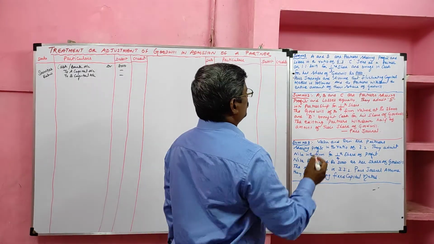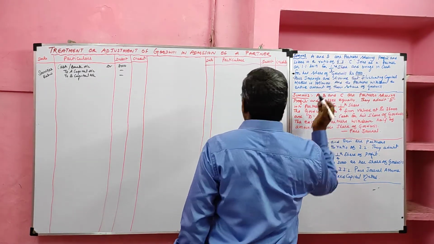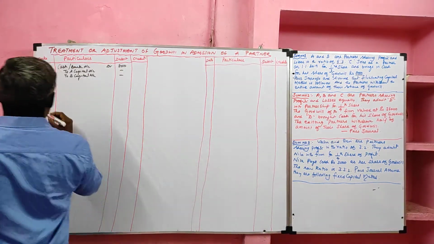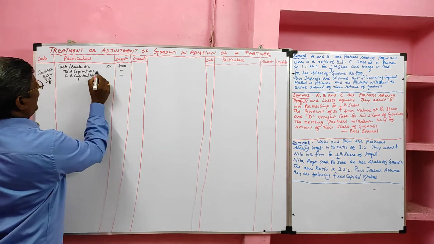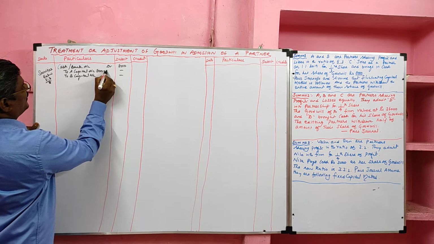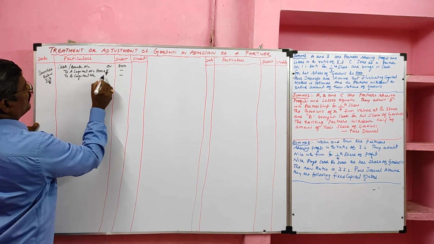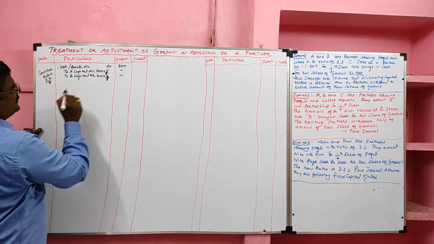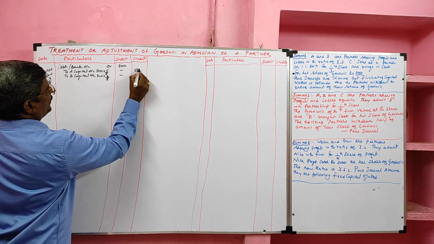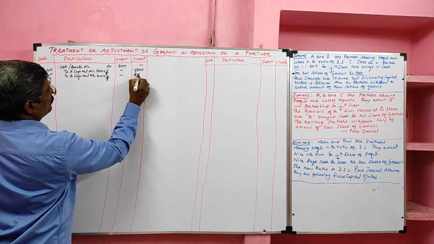So now we can assume old ratio 5:3 as sacrifice ratio. If we divide 8,000 in 5:3, 5/8 for A, for B 3/8. So 5/8 is 5,000 rupees, 3/8 is 3,000 rupees.